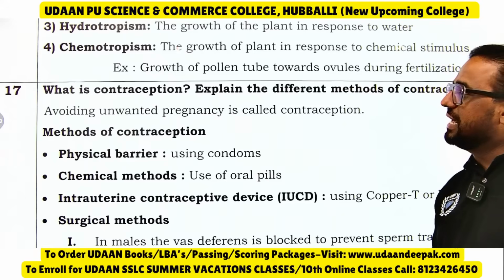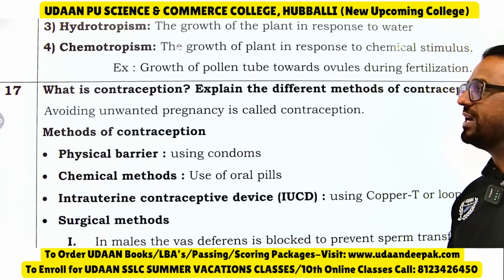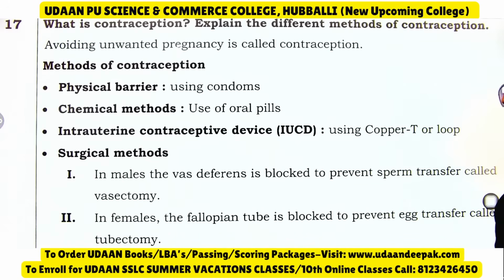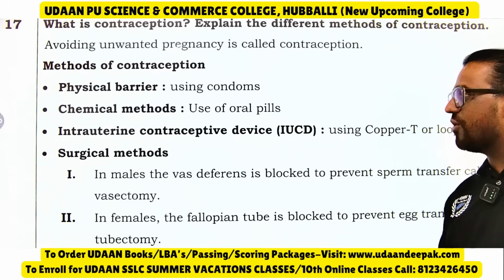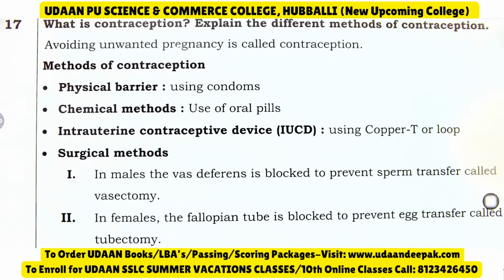Contraceptions are the devices which are used to avoid unwanted pregnancy. Methods of contraception are: first, the physical barrier method, use of condoms; then chemical methods, use of oral pills; then IUCDs, that is intrauterine contraceptive devices, using a copper T or loop.